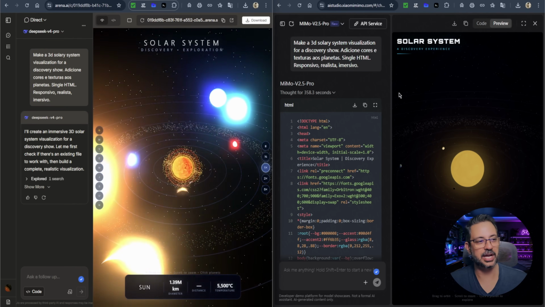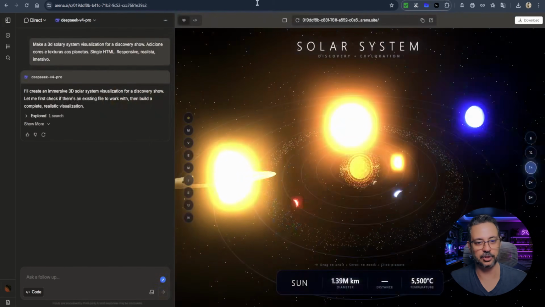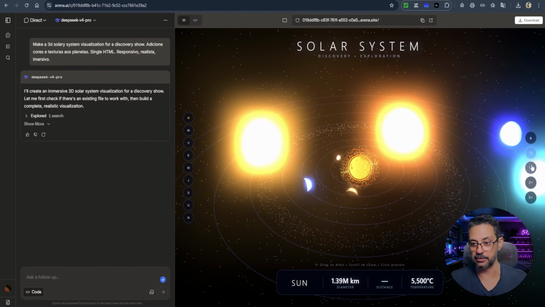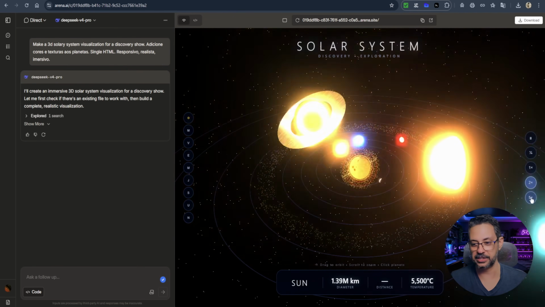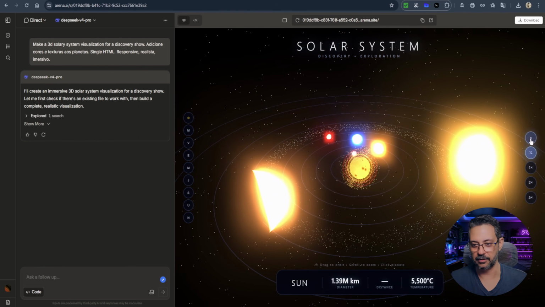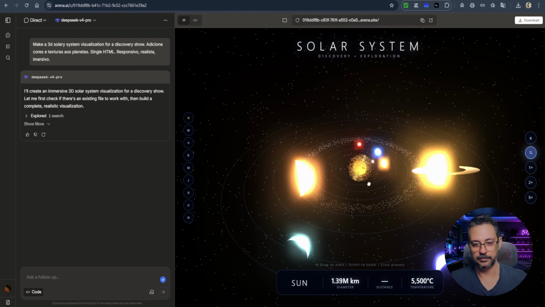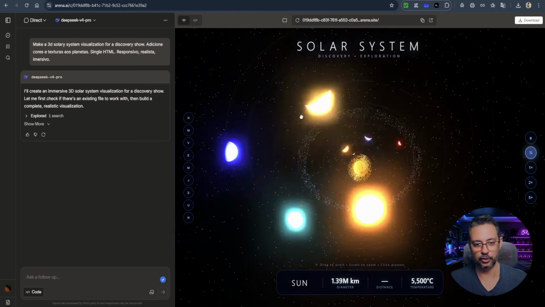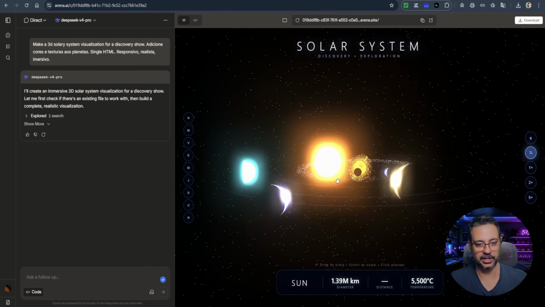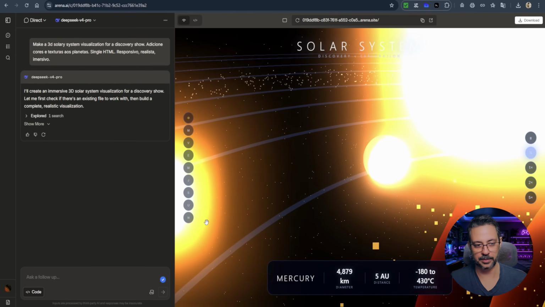Well, in this other test, the rendering of the solar system, starting here with DeepSeek V4 Pro. Look, it gave me a really cool result here with the speeds that I can select, and then I can change them here. Look how cool that is. I can pause it here. I'll leave it at 1/4. Look here, I have the rendering on all axes. Everything is working perfectly. When I click here on Mercury, it brings up the information about Mercury.